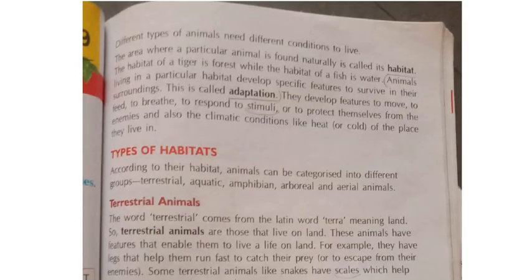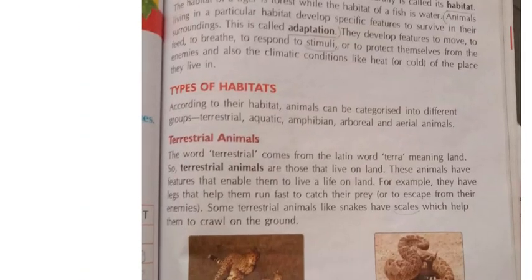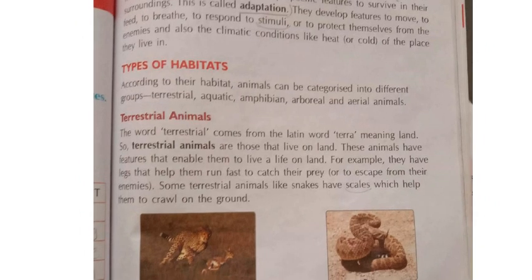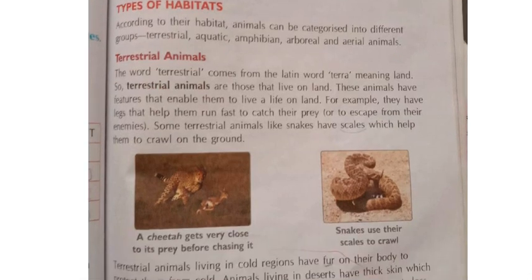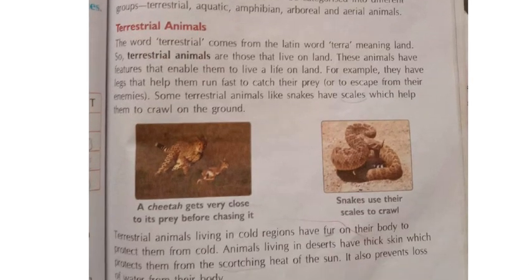Clear? And now we are going to see the different types of habitats, means the different types of homes of different animals. Clear, Nana? See here. According to their habitat, animals can be categorized into different groups like terrestrial, aquatic, amphibian, arboreal, and aerial animals. So different animals live in different homes, so they are divided into different groups. First one is terrestrial, animals which live on land. Next is aquatic, water animals, then amphibians, arboreal, aerial. One after one I will explain in detail.